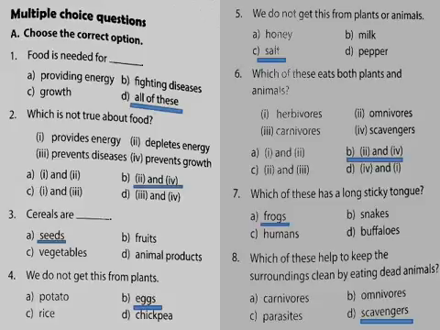Next one. Which of these has long sticky tongue? Frog, snake, humans, buffaloes. Yeah, frog. By throwing its tongue only, the frog catches the prey. Yes, very good. Next one. Which of these help to keep the surroundings clean by eating dead animals? Yes, of course, scavengers. Very good.